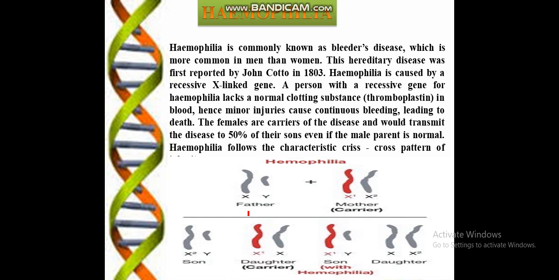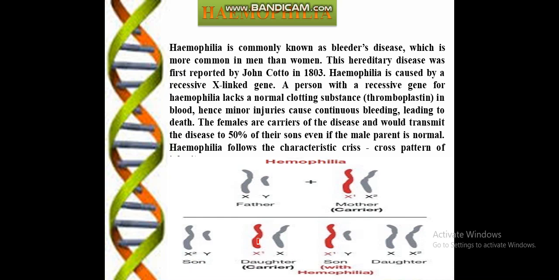You will see here a father with a normal condition, and a mother with the red one, which is the carrier one. She is donating to her son and to her daughter. In this combination you can see that the daughter, even though she possesses the red one, or you can say the hemophilic gene, is the carrier one because she is getting one normal gene from her father.